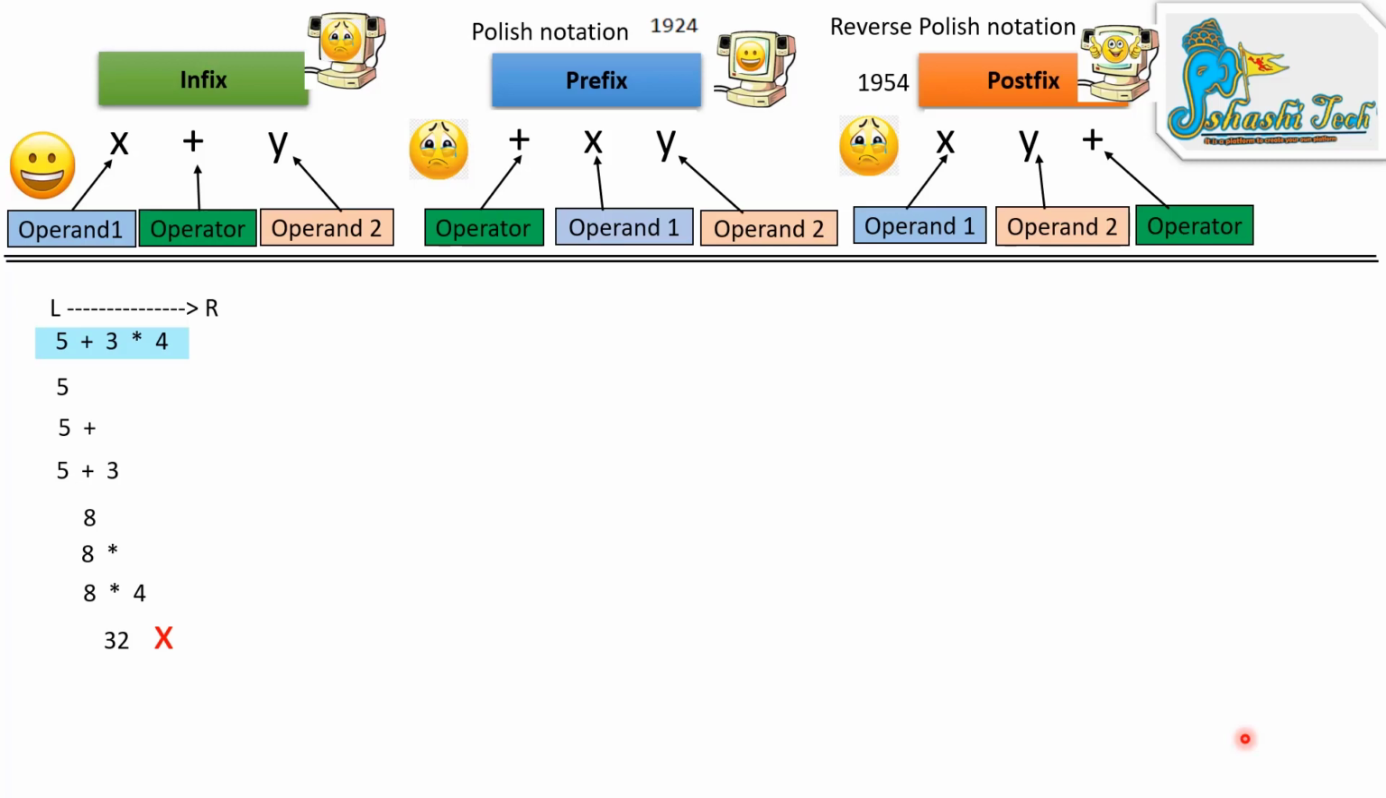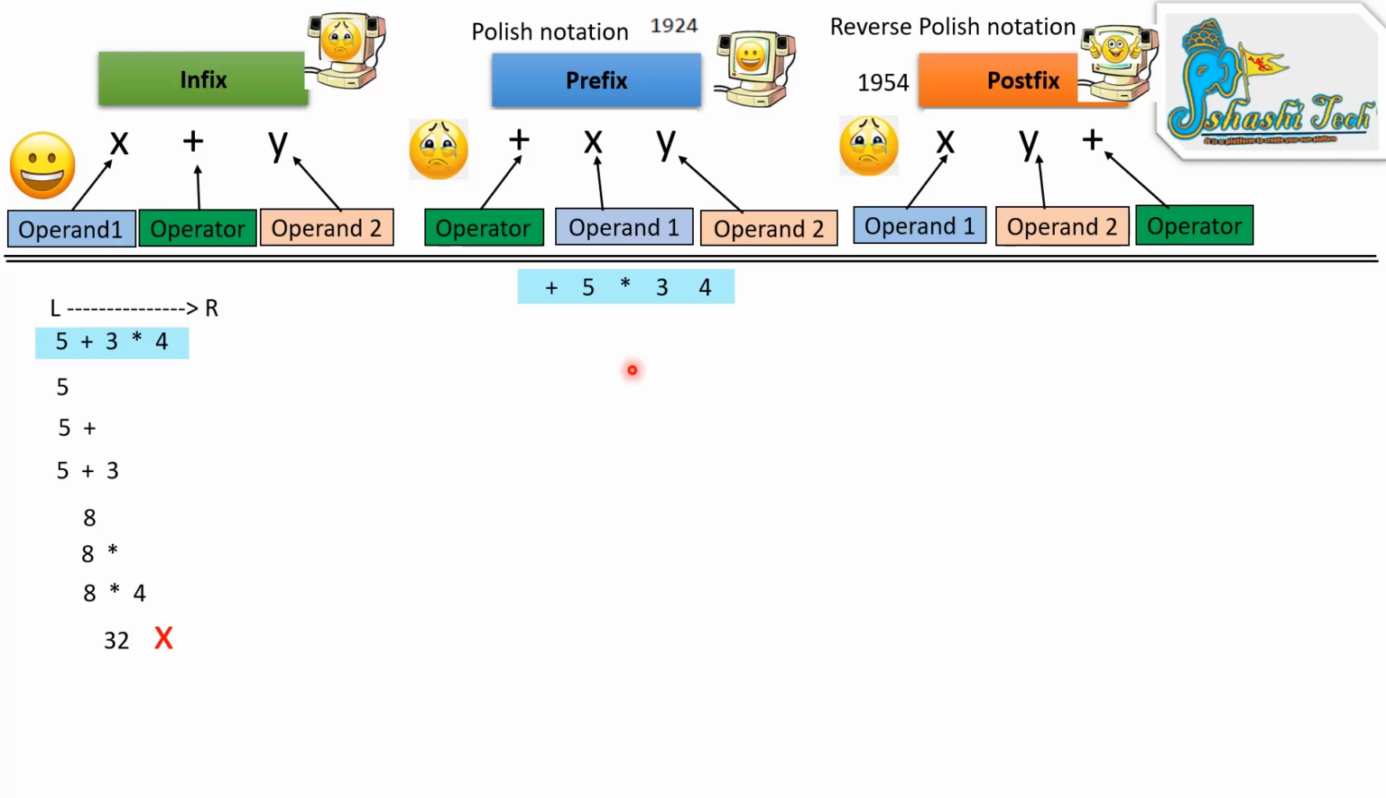In order to make the computer perform the correct calculation, there is one more equation, the prefix expression. You may be thinking how this plus 5 star 3 4 came. In another video, I am going to explain how to convert an infix expression to prefix and postfix expressions. For the time being, consider this equation: plus 5 star 3 4.